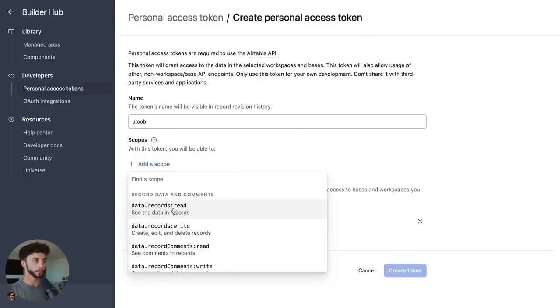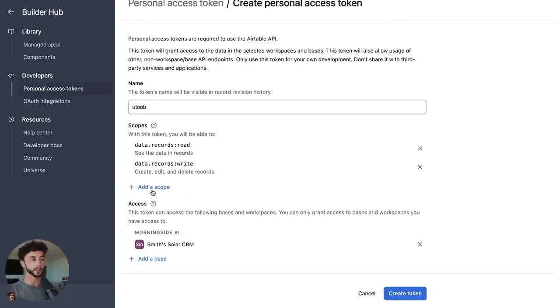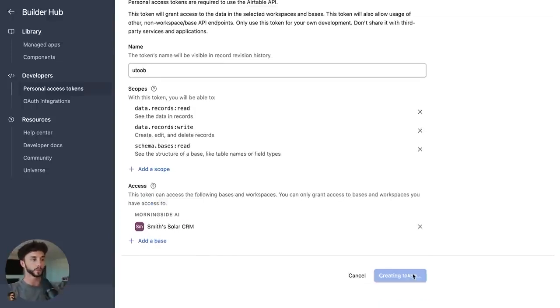We can add a scope, read, write, and sometimes I find it handy to have the schemas read in there as well. So basically what we're doing here is giving this API key that we're creating permission to interact with this Airtable. I give it permissions to do things like read what's in the database, write to the database and create new things, and also to see the overall structure of the base and the field types. So we can add that and create the token.